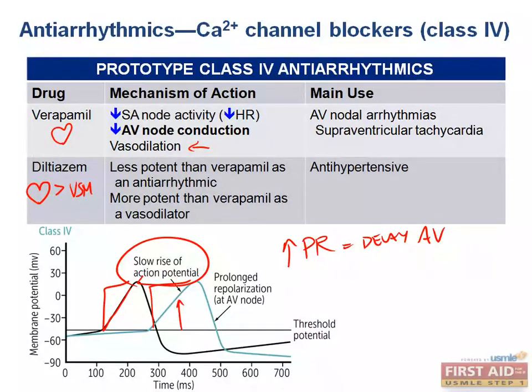The effective refractory period will also be prolonged because verapamil and diltiazem prefer to bind calcium channels on the inside of the actual calcium channel. This means that they will preferentially target channels that are in the conformation of either recently depolarized or returned to the active state. So here we have a calcium channel where this is the extracellular and this is the intracellular.